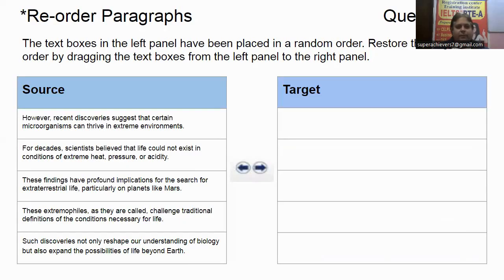So, as per our previous discussion, the first stanza is saying "however", see that this is a contradictory statement. So, this may not be the first one. "For decades", yeah, it may be. Let's just read further. For decades, scientists believed that life could not exist in conditions of extreme heat, pressure, or acidity.